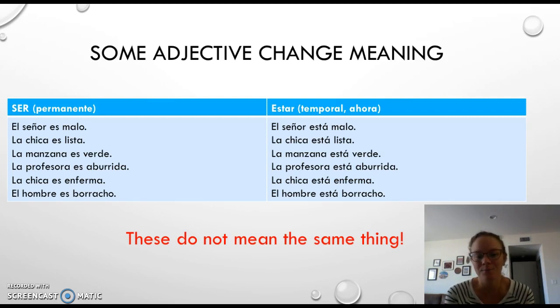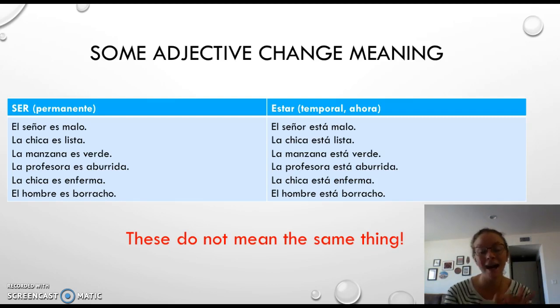So, el señor es malo, we're talking about the villain in a Bond movie. El señor está malo, we're talking about the guy who got food poisoning, right? So I can say, oh yeah, I went to that restaurant once, but afterwards I didn't feel good. Y ahora estoy mala, right? Oh, my stomach is all kinds of funky. Estar malo.